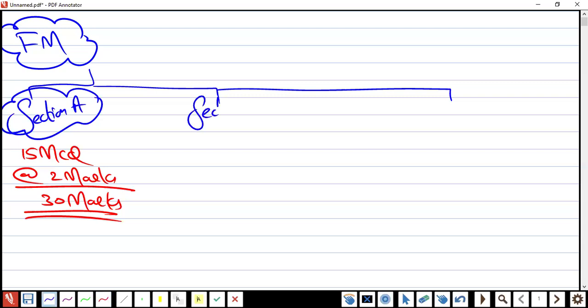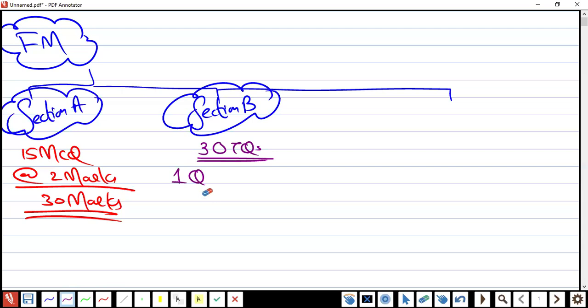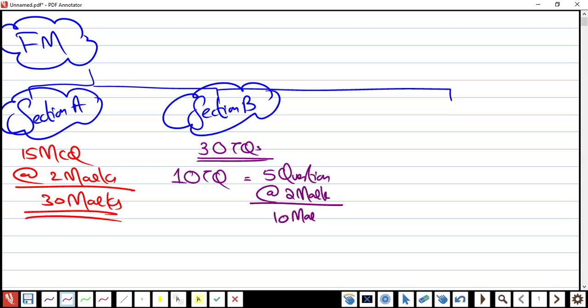Okay, fine. Section B, again the same thing, OTQs. You will have 3 OTQs. Each OTQ will have 5 questions, and each question is worth 2 marks. So one OTQ is worth 10 marks. Total 3 OTQs, which means section B is again 30 marks.